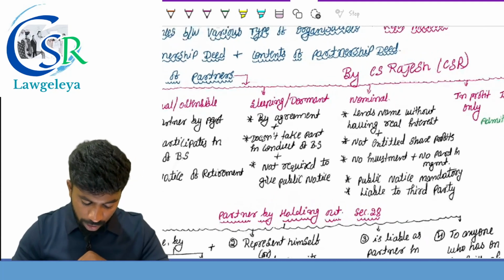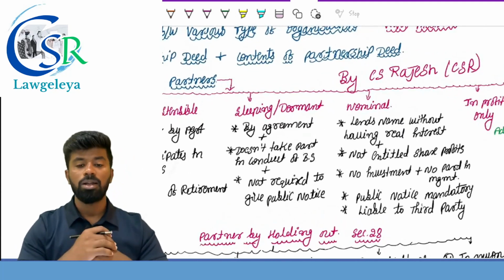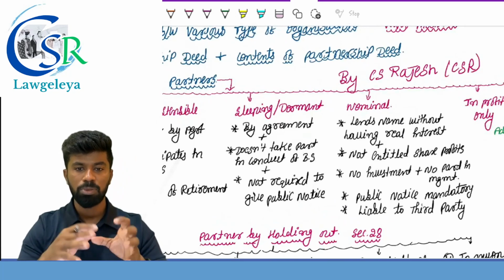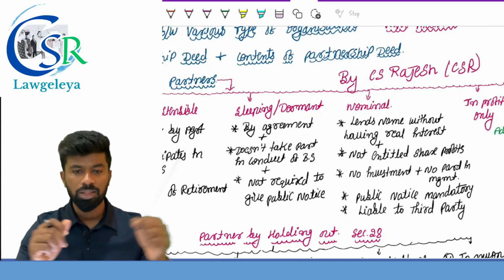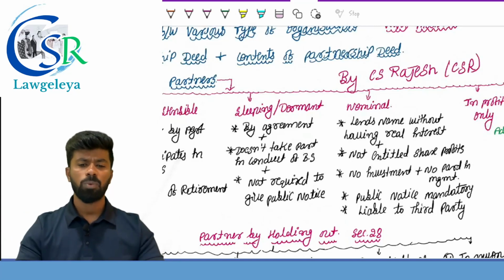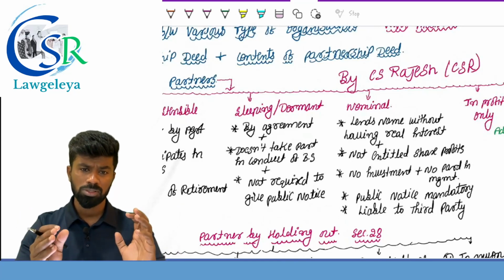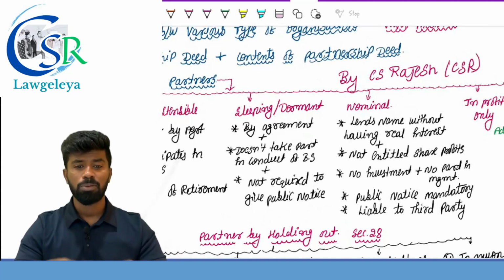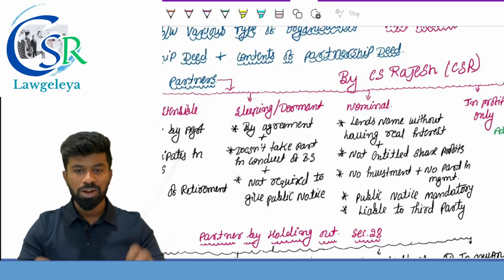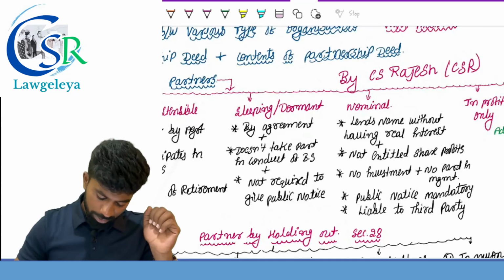Next one, sleeping partner or a dormant partner. He is a partner by what? Agreement. Sleeping partner is a partner who becomes a partner by an agreement. He does not take part in the conduct of the business and he is not required to give the public notice. Why? Because he is not known to the public. So we can say that the principle of partner by estoppel or partner by holding out is not applicable to which partner? Sleeping partner or dormant partner.